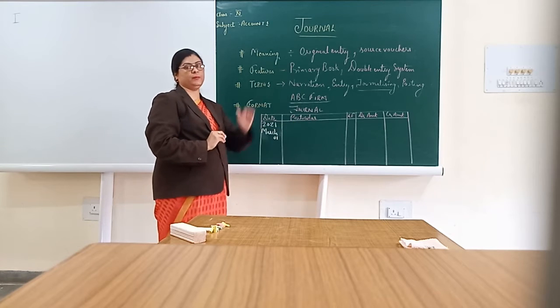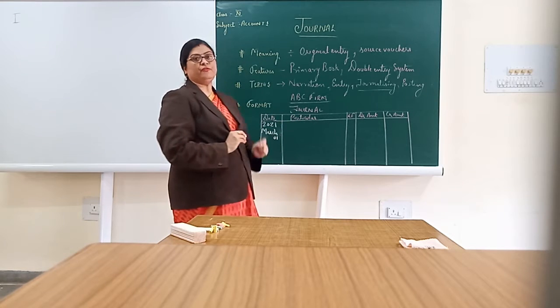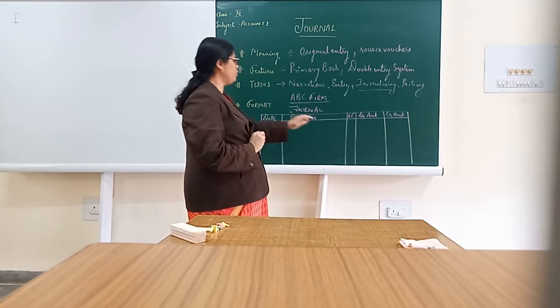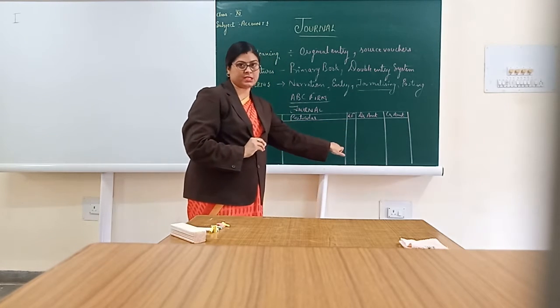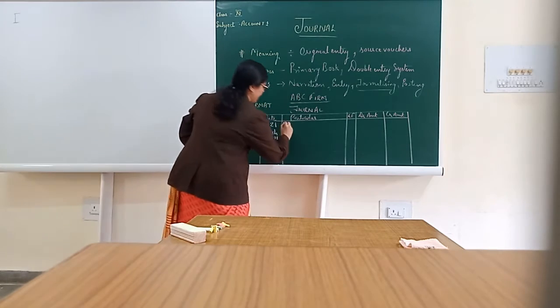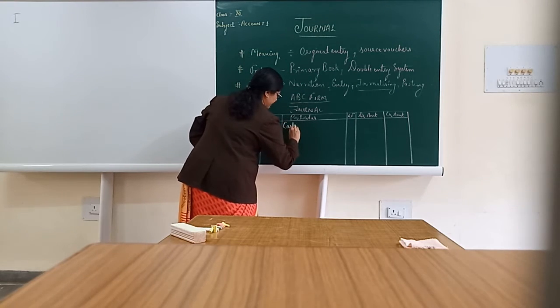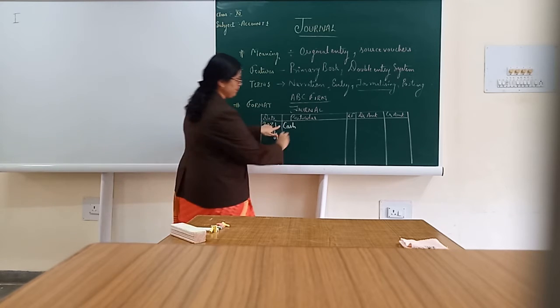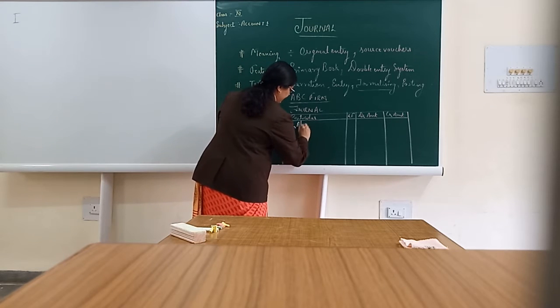Next, particular column. In the particular column, we are supposed to write the names of those 2 accounts which are to be debited and credited. One, the account which is to be debited, that has to be written near from this line. Over here, cash account.